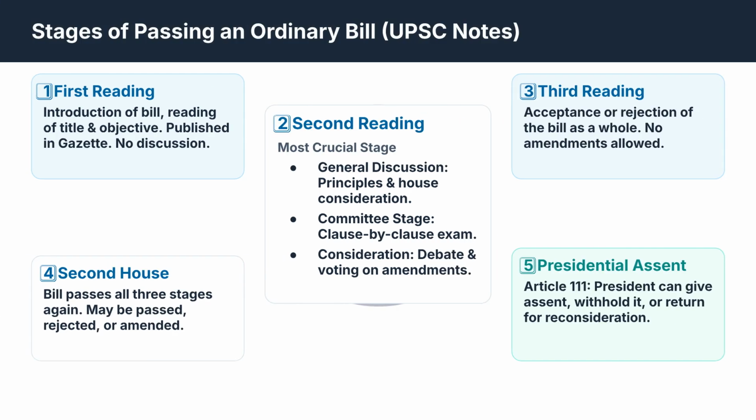An ordinary bill passes through 5 stages in Parliament. It begins with introduction in the first reading, followed by detailed discussion and amendments in the second reading. Then comes the third reading for final approval or rejection. After that, the bill goes to the second house for the same process. Finally, it becomes law after presidential assent.